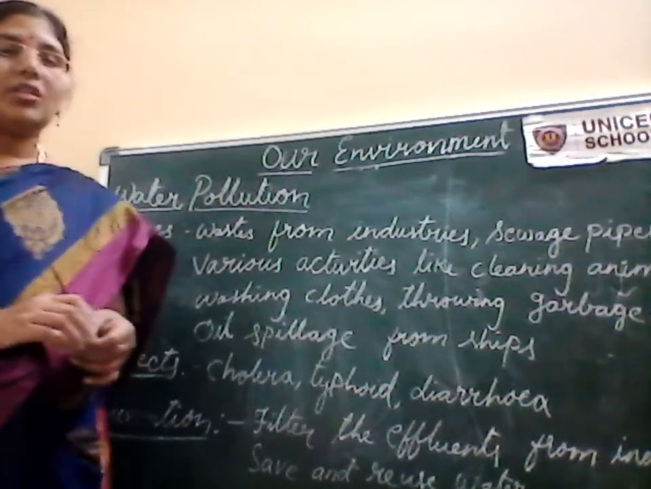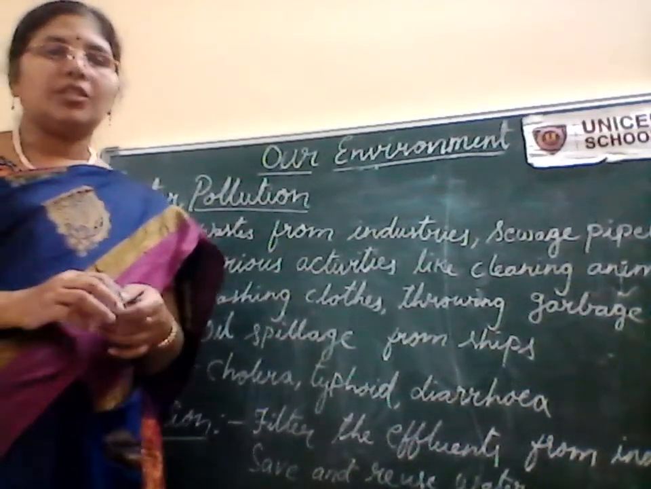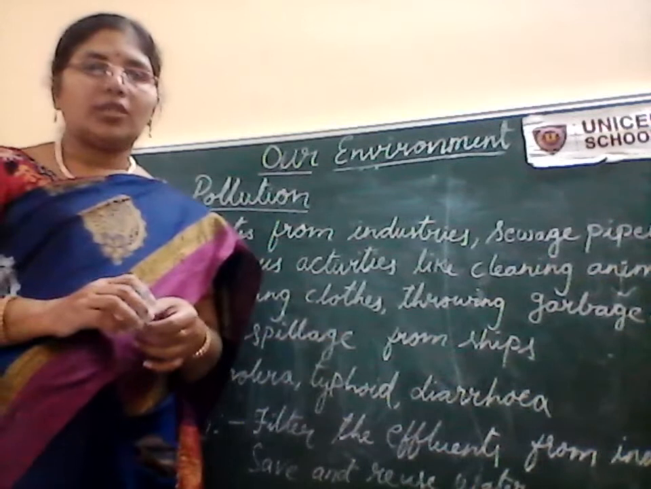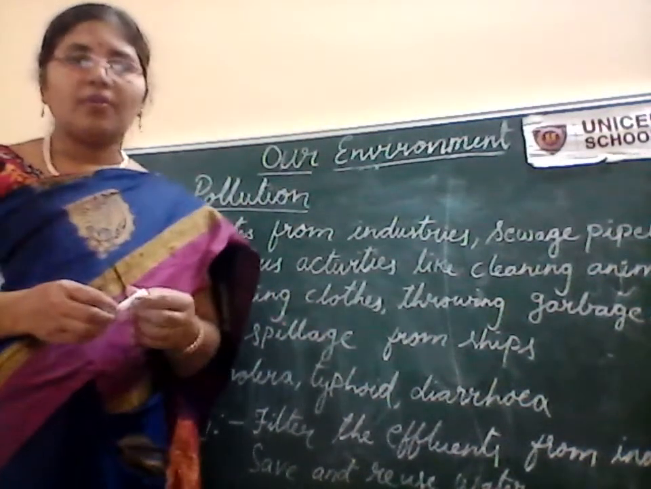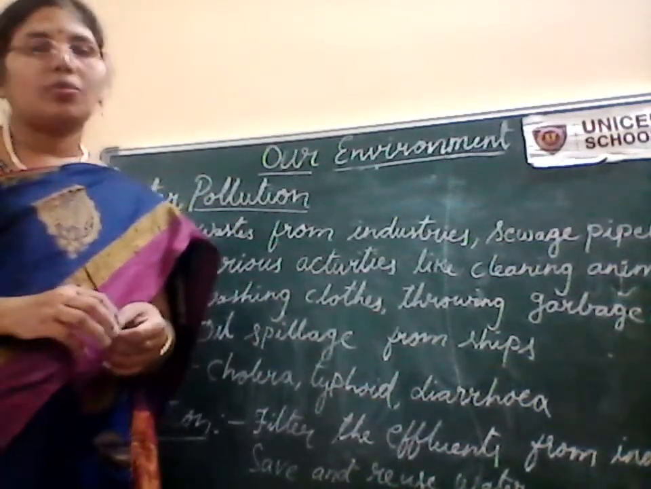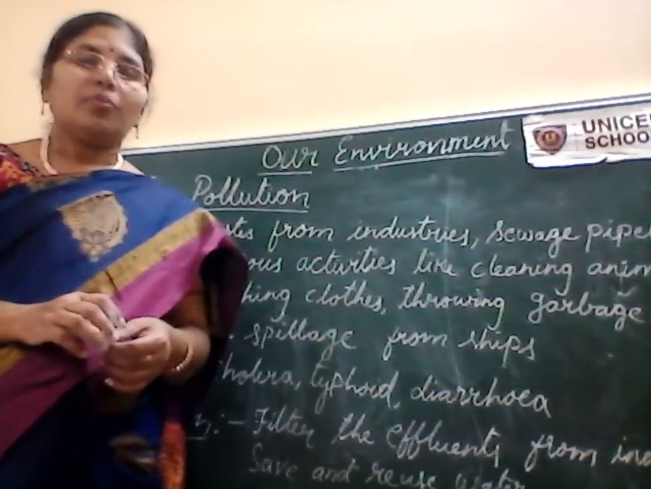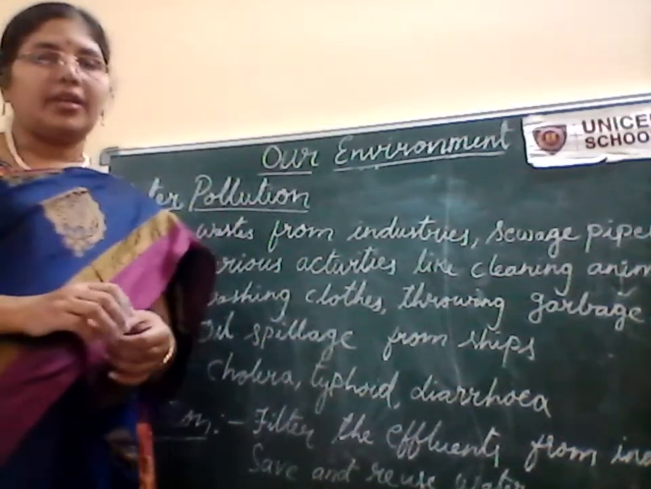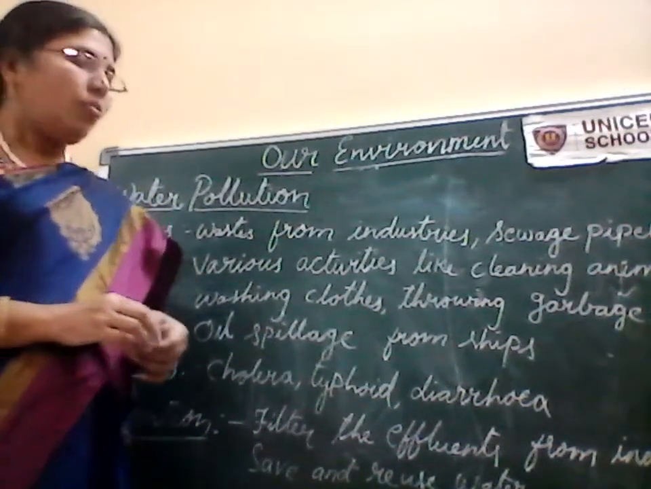So because of this oil spillage, many aquatic animals will die due to lack of oxygen. Why? Because the oil forms a layer on the surface of the water and doesn't allow the oxygen to go inside, so most of the aquatic animals are put into danger and many will die because of this oil spillage on the water.